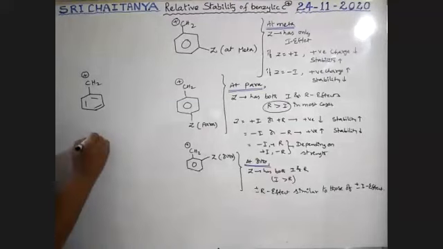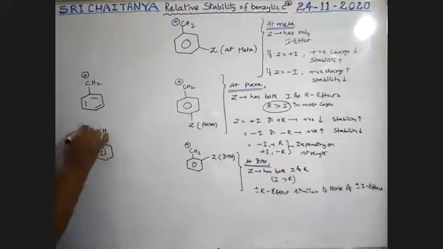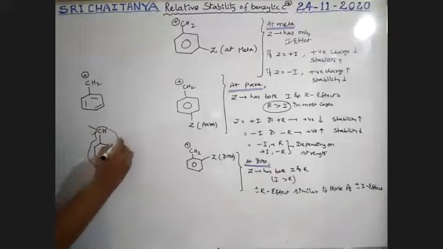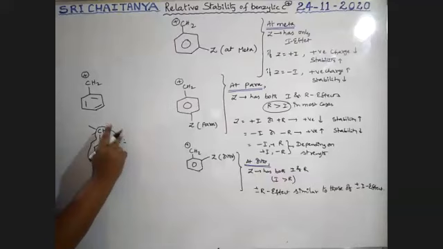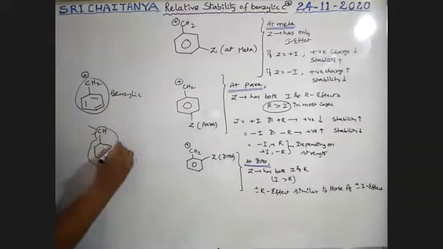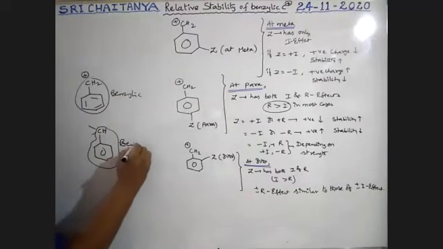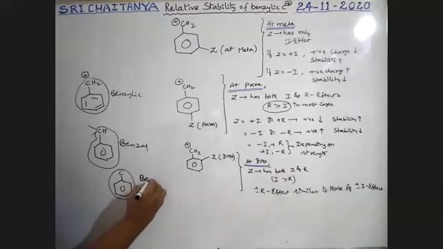For example, if benzene is attached to CH and one more, this group is called benzal. Next, if only carbon is there, this is called benzo.